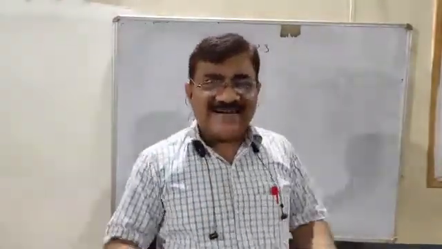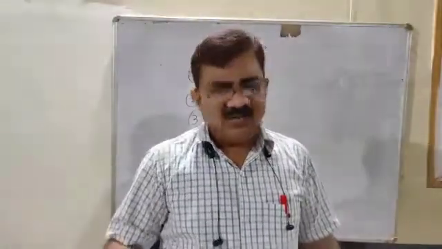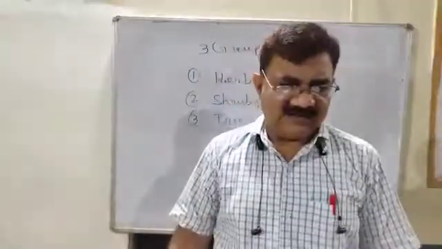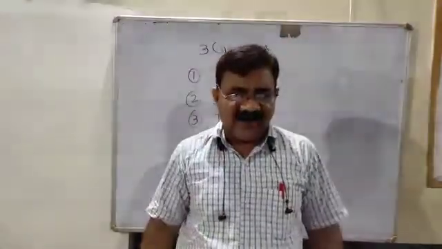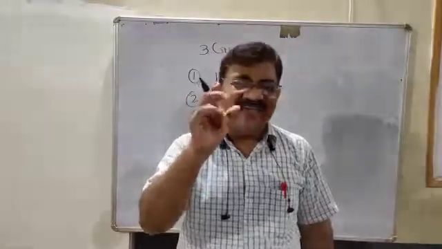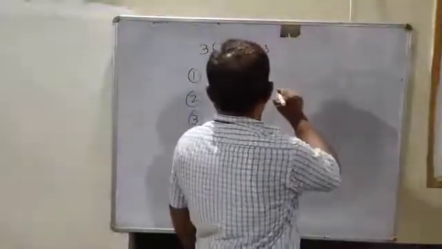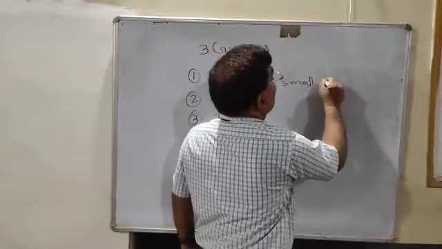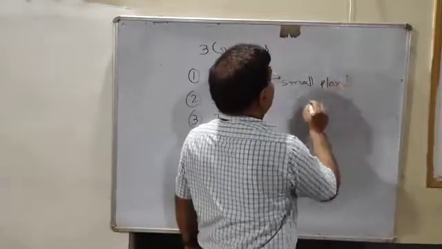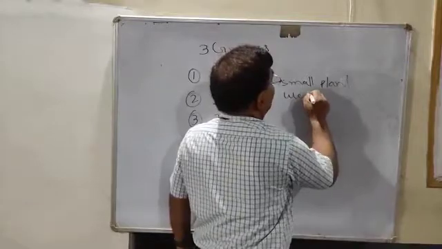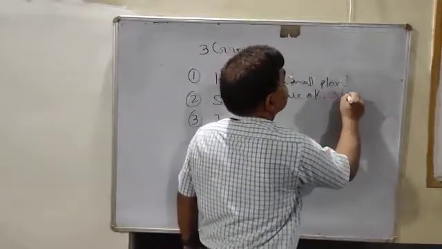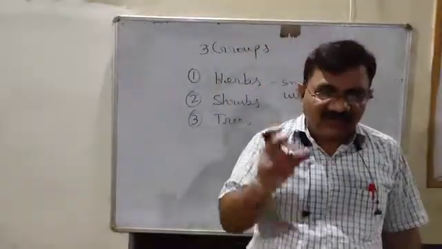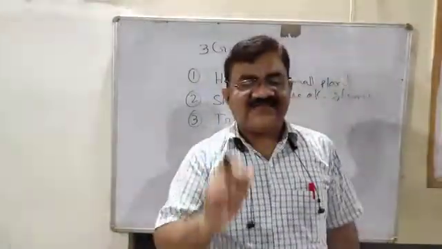Now, what are herbs? No doubt it is a plant, but a very small plant. Herbs are very small plants. They have weak stems, very weak, juicy or fleshy stems.